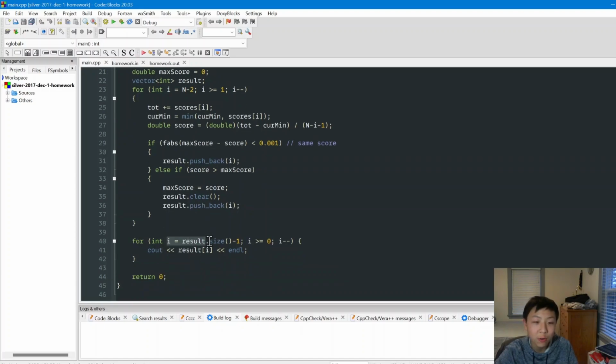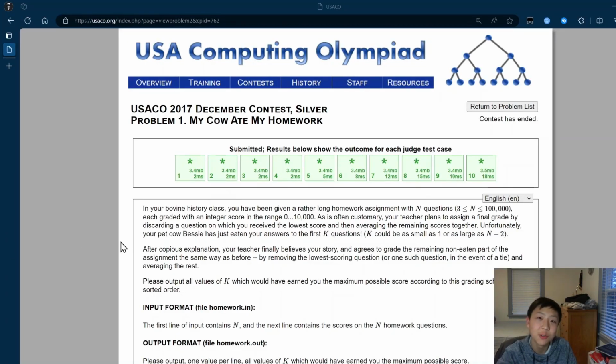Then we just cycle backwards from the result because it wants our answer to be sorted, and print out the result. Sometimes you just have to solve the problem backwards.